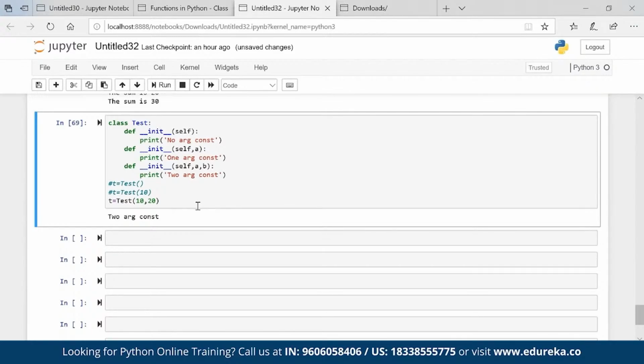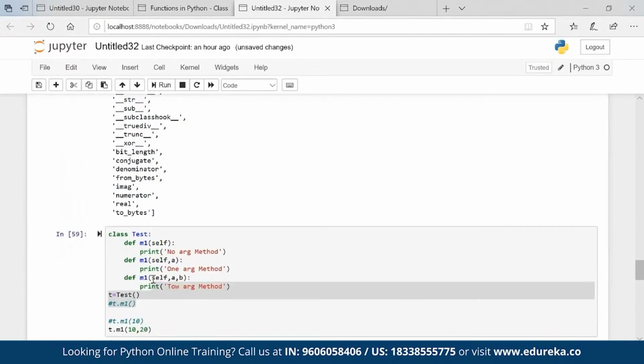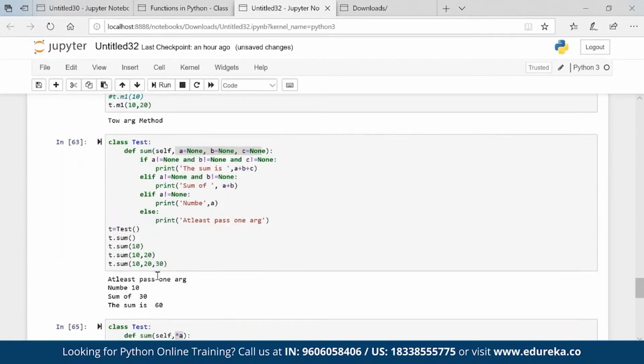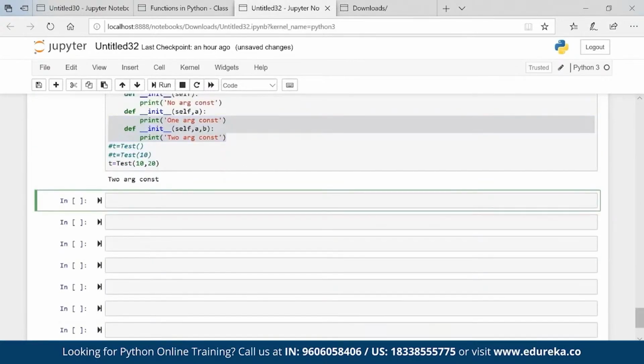But can we achieve that? When we create multiple constructors in a class, the last constructor works. That is the way it actually works. The same way, we had multiple methods and the last method ran. The same applies here as well. The solution is, again, we have two solutions. One is *a, and the second is assigning None, None, None.